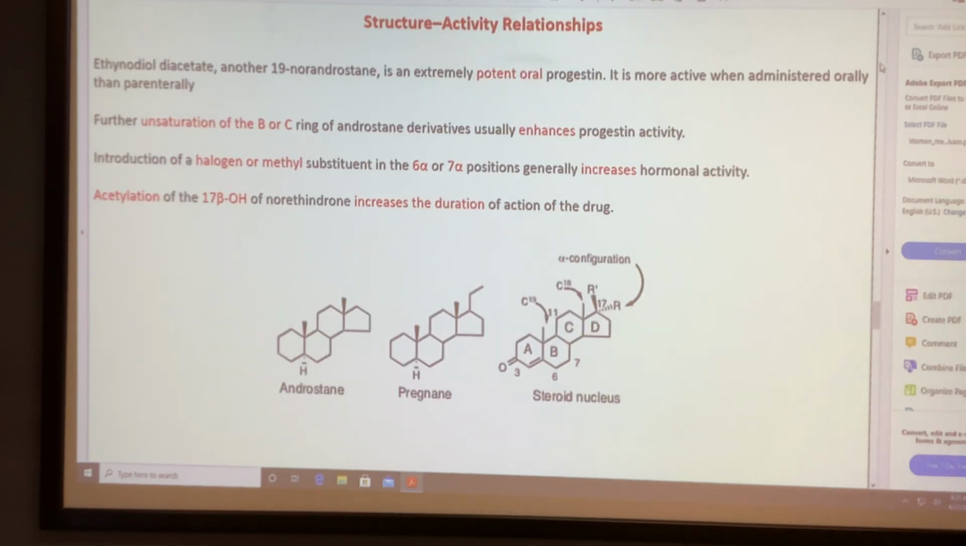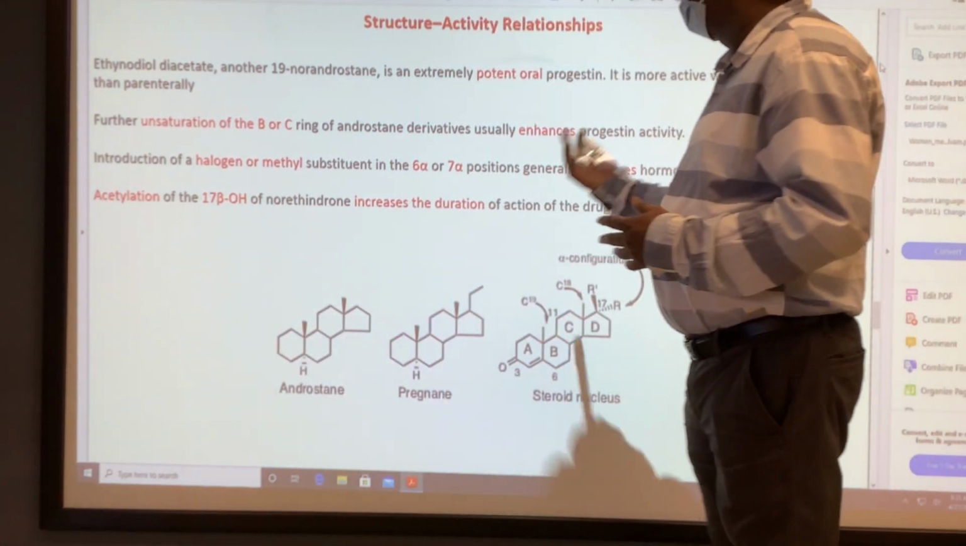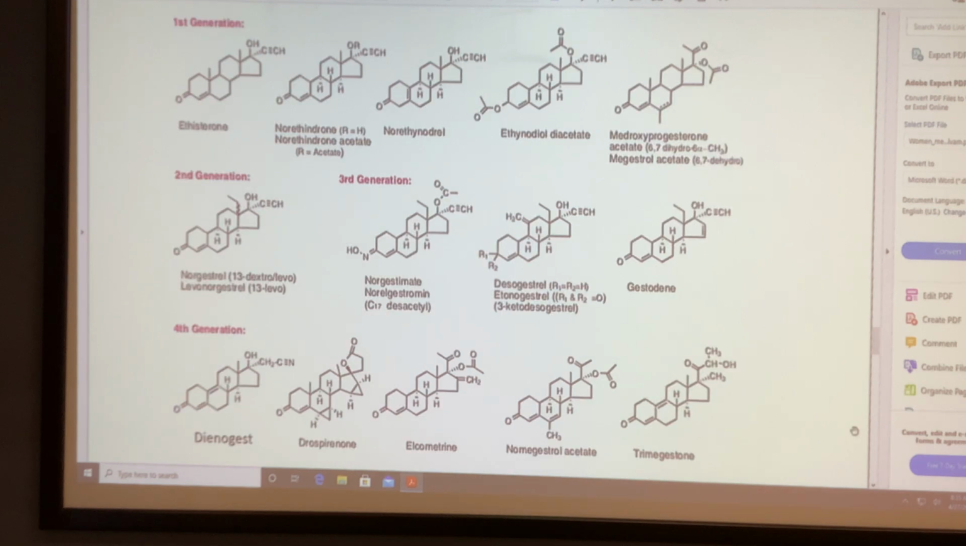Acetylation of a 17 beta hydroxyl group increases the duration of action. When you acetylate the 17 beta hydroxyl group, it prevents the conversion of the alcohol to ketone. That's the reason it increases the potency. So 17 beta acetylation increases the duration of activity.